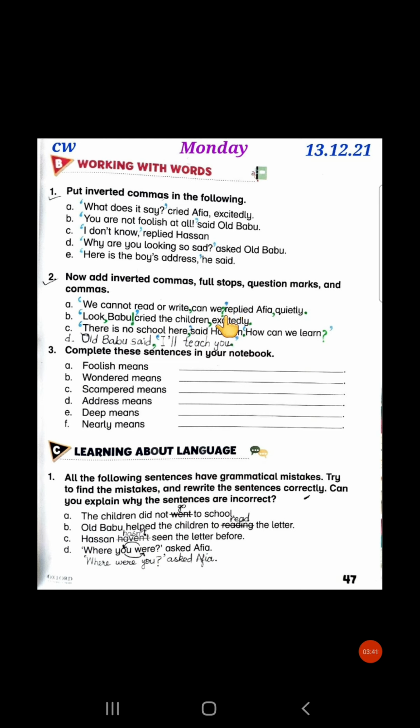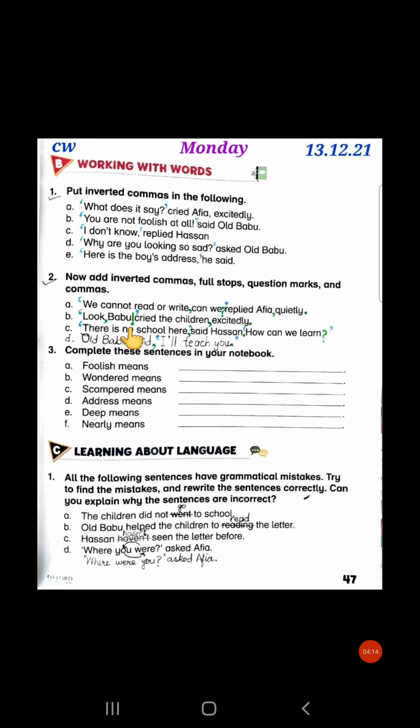And then as I told you yesterday, we have to keep the name of the speaker separate. And here it is again a comma after Afia, because in the end they have mentioned the expression, the feeling, quietly, so it has to be separated from the name of the speaker with the help of the comma, and of course in the last you have to add a full stop.